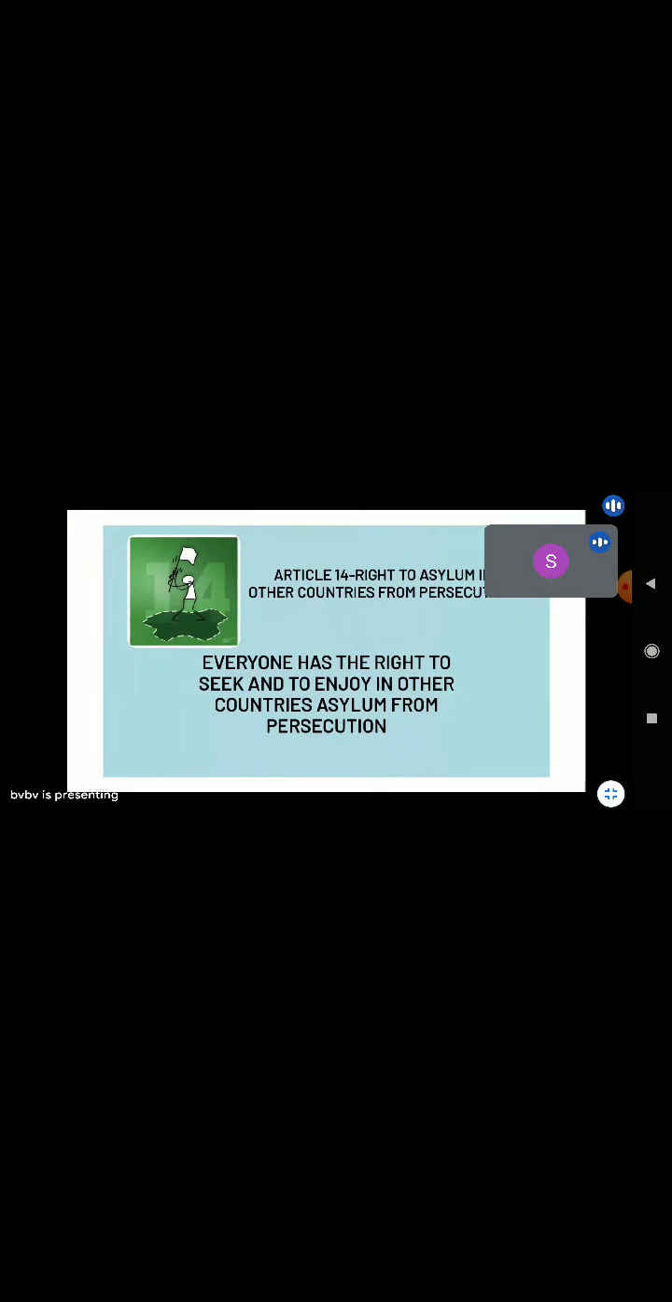Article 14, right to asylum in other countries from persecution. Everyone has the right to seek and to enjoy in other countries asylum from persecution. This right may not be invoked in the case of prosecutions genuinely arising from non-political crimes or from acts contrary to the purposes and principles of the United Nations, UN. Article 22, right to social security.